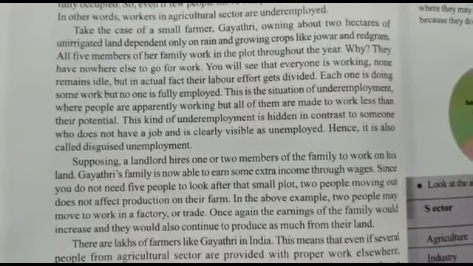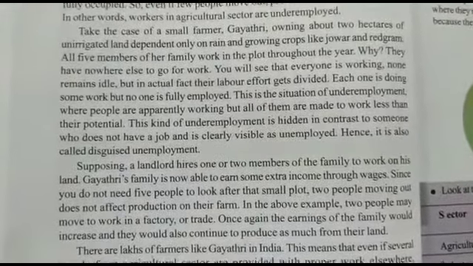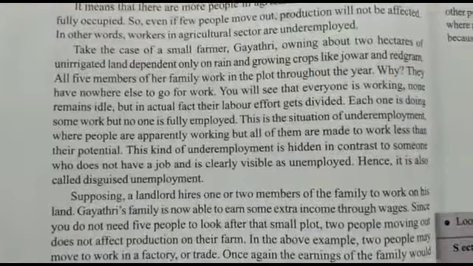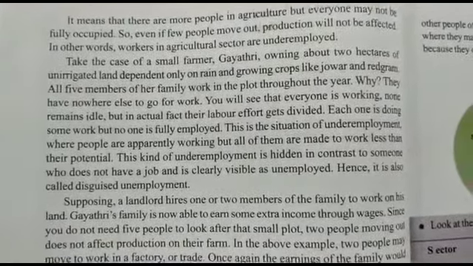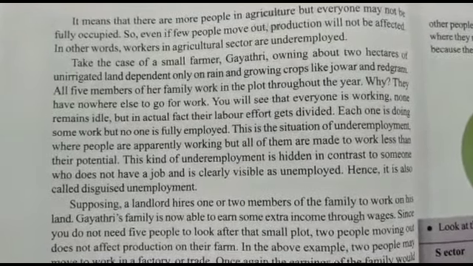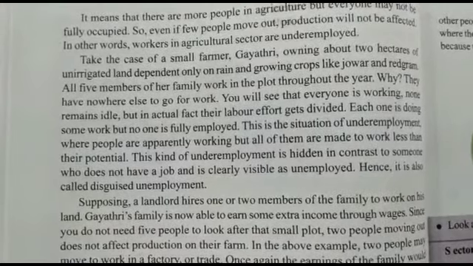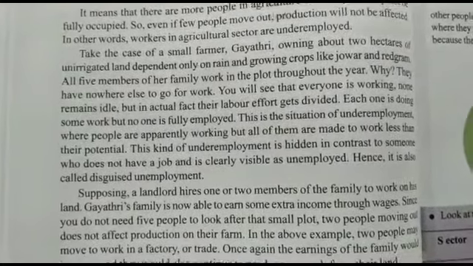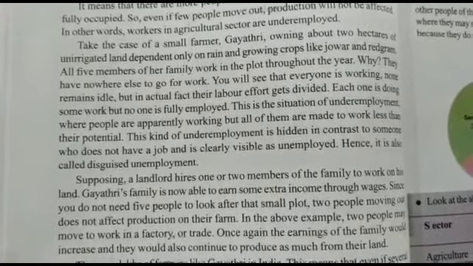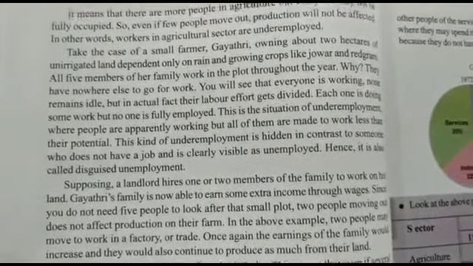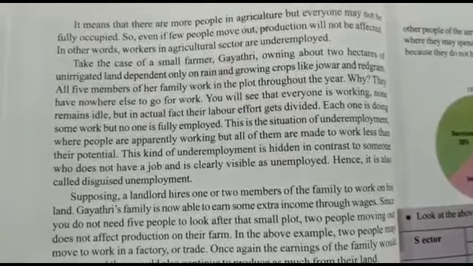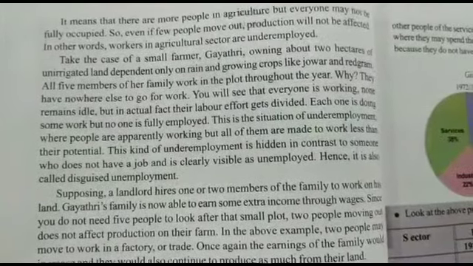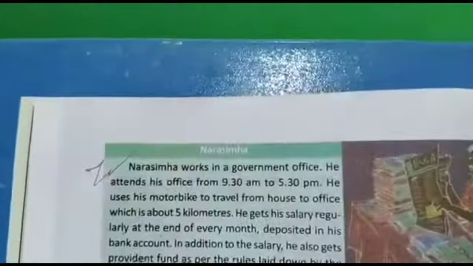The actual fact is that their labor effort gets divided and each one is doing some work, but no one is fully employed. There is a situation of underemployment, also called disguised unemployment. That means 3 persons' work shared by 5 people is called disguised unemployment, or underemployment.